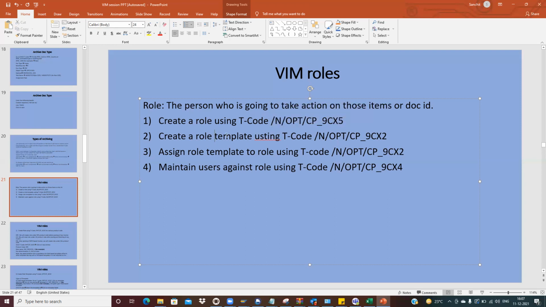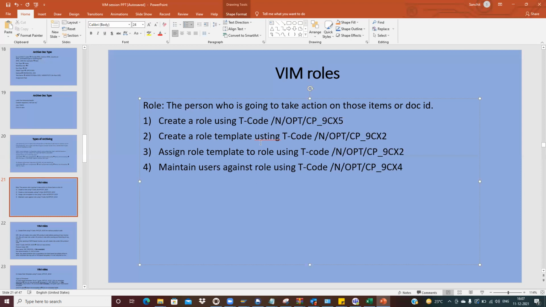Then we create the role template, where we are defining whether it is a field-based role template, an organizational level role template, or a functional module based role template. What does it mean?